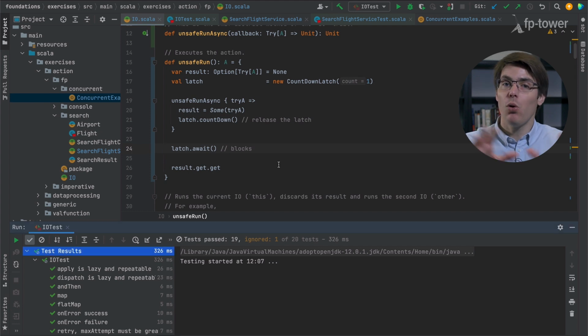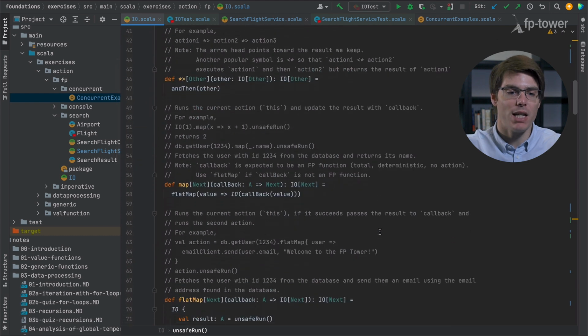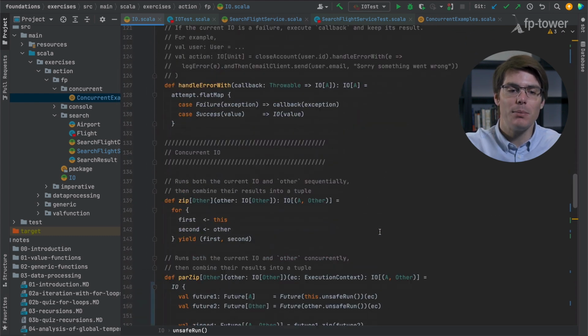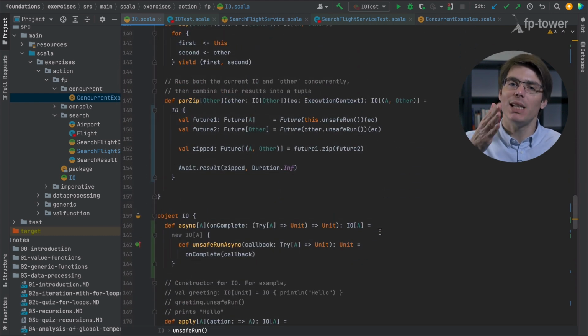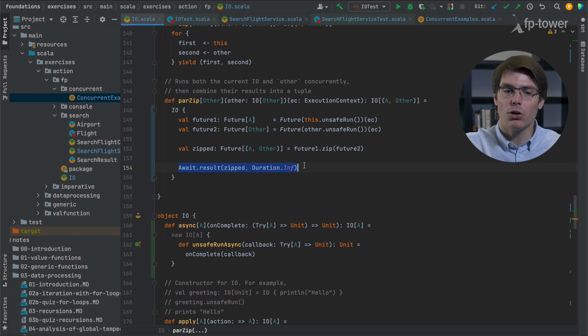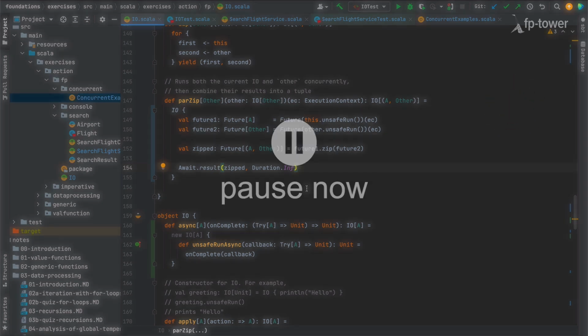Cool, so now that we have all the building blocks, we can go to the parZip implementation and try to make it non-blocking. This is going to be quite tricky, so we'll try to do it in several steps. The first part, we need to remove this Await.result. I will let you give it a try. I'll just give you a hint: instead of calling IO.apply, we need to call IO.async. And somehow we need to call this callback function without blocking the Future. So I'll let you play around and give it a try.